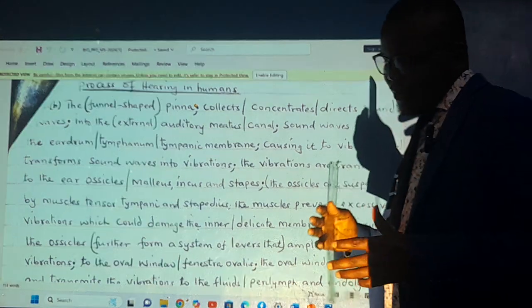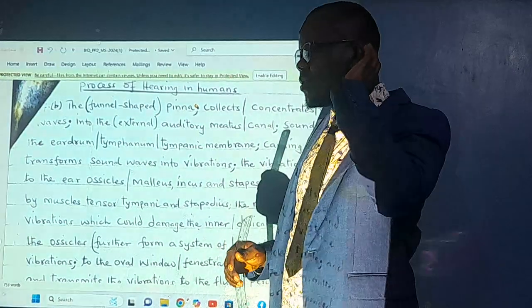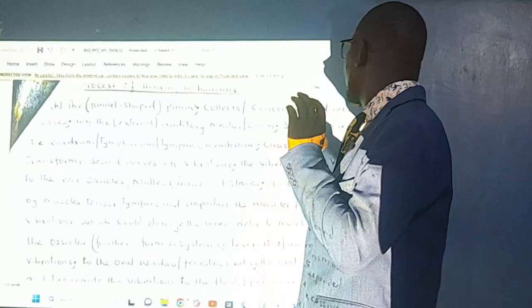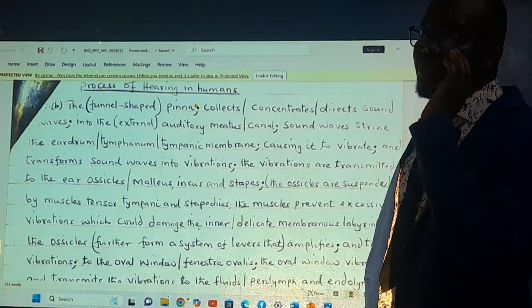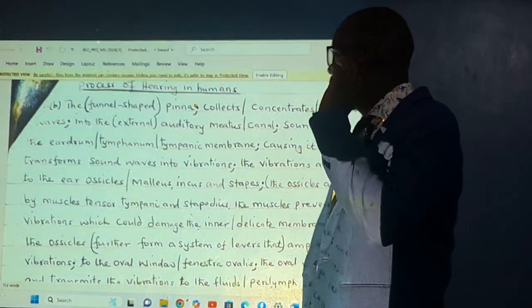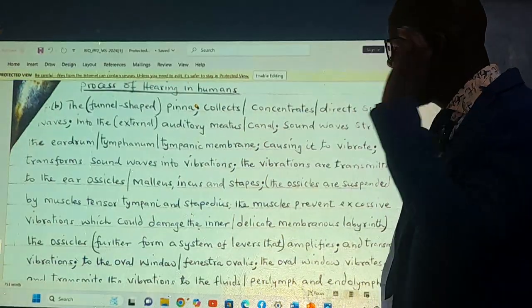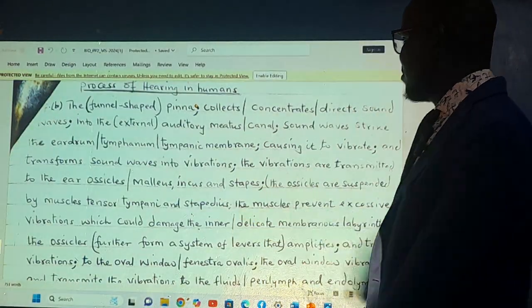I hope you understand what we're speaking about. We're speaking about that funnel shape, the pinna. It will do what? Concentrate and direct the sound waves into the external auditory meatus. Sound waves will strike that eardrum.